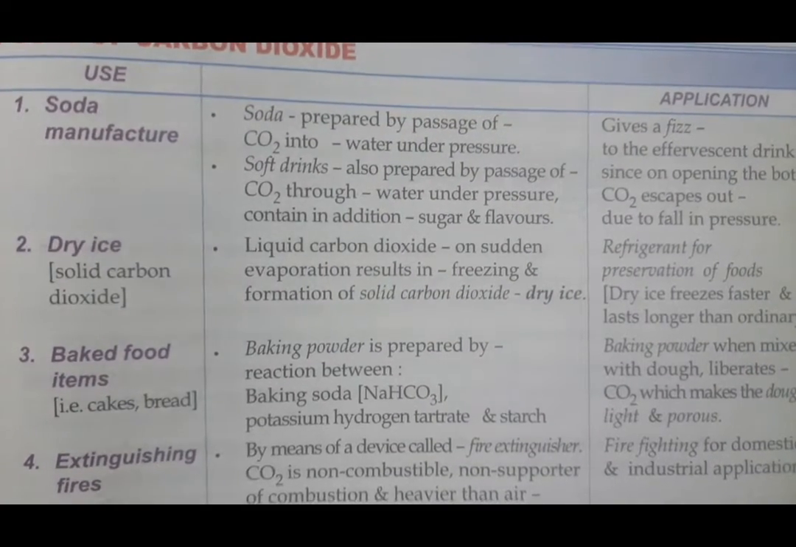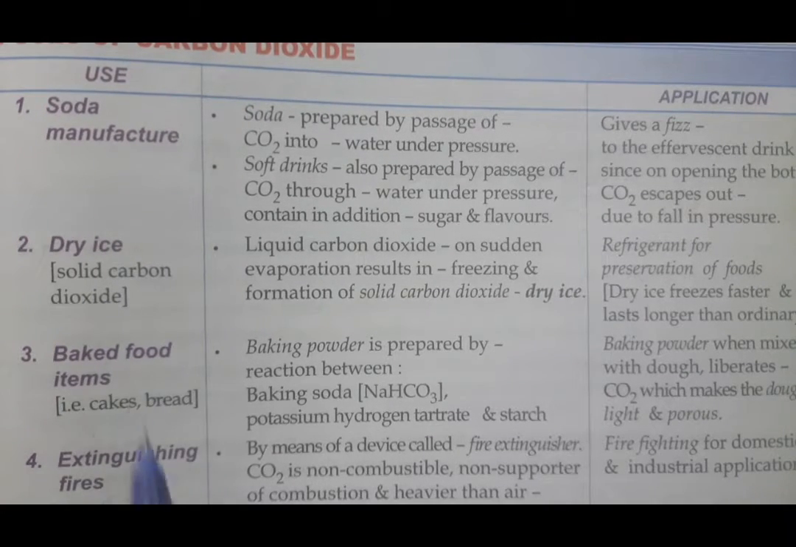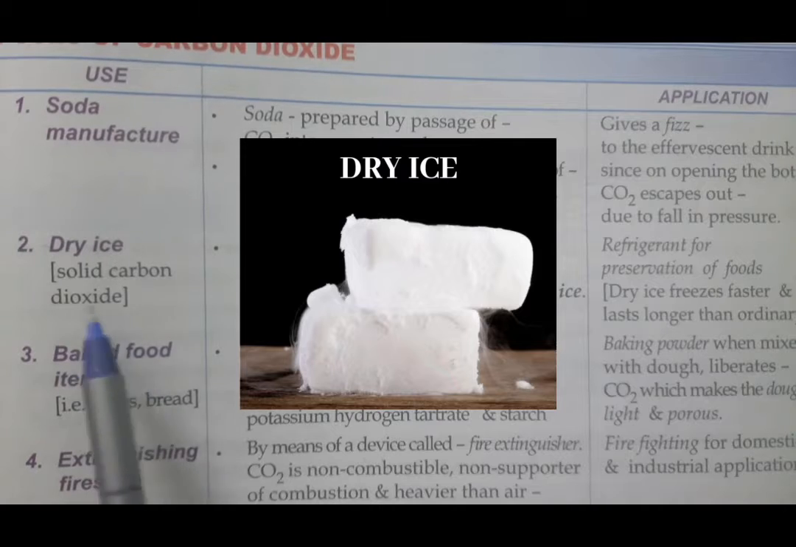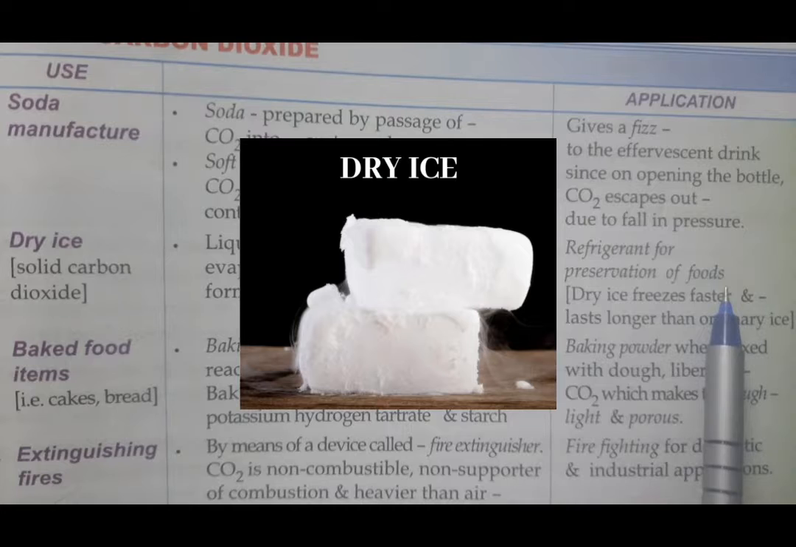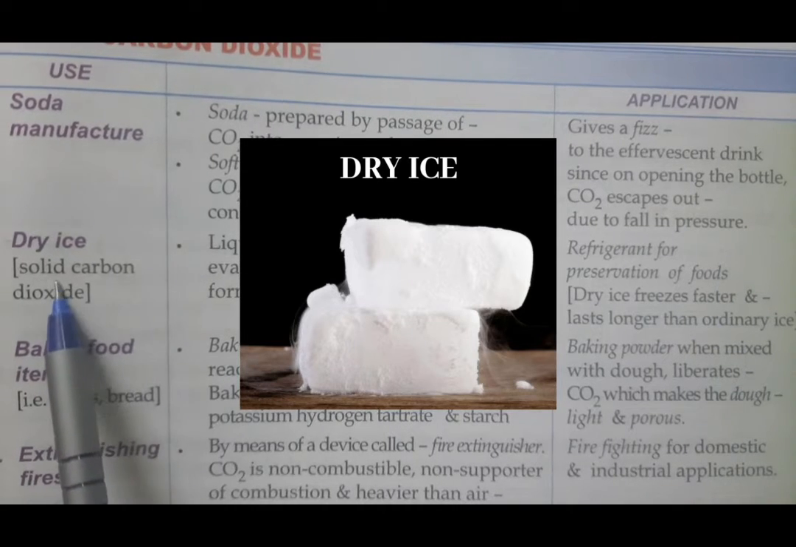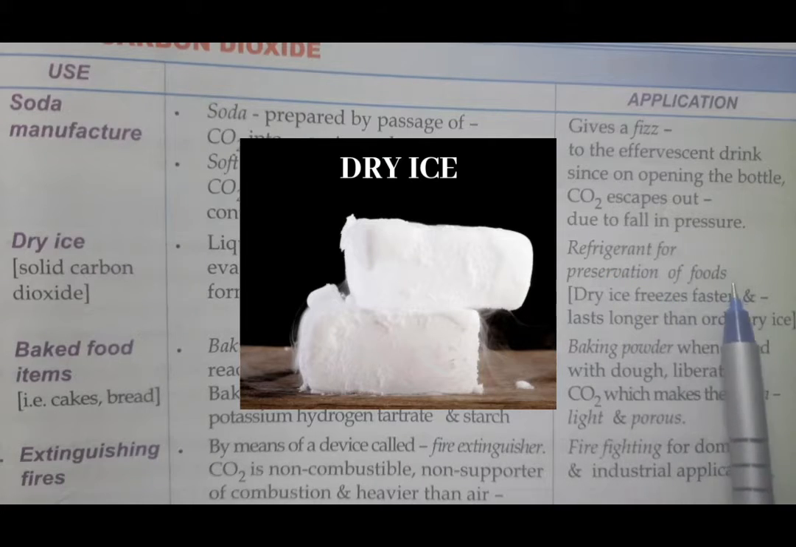Next, solid carbon dioxide is known as dry ice. I have already said this to you. So solid carbon dioxide is known by the name dry ice, and it is used as a refrigerant for preservation of food. It is used as a refrigerant for preservation of foods.